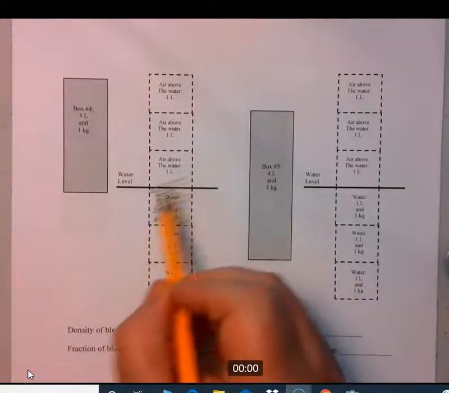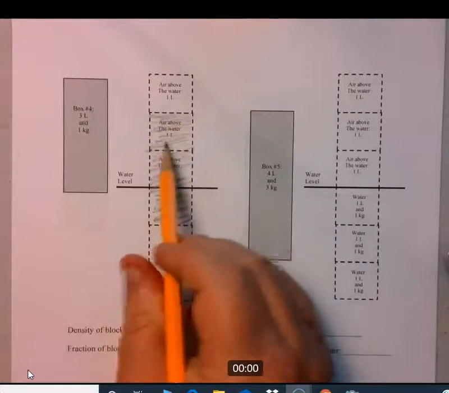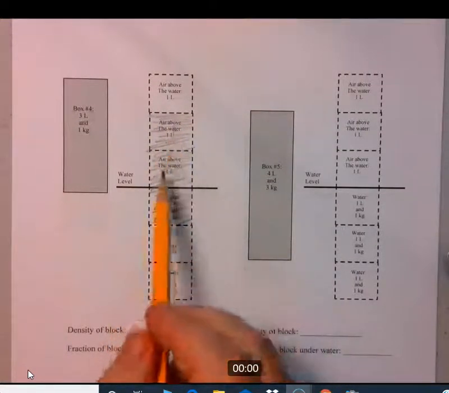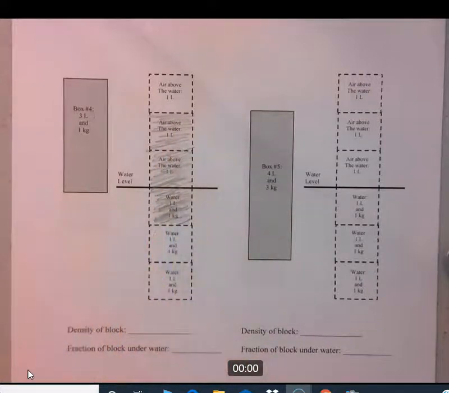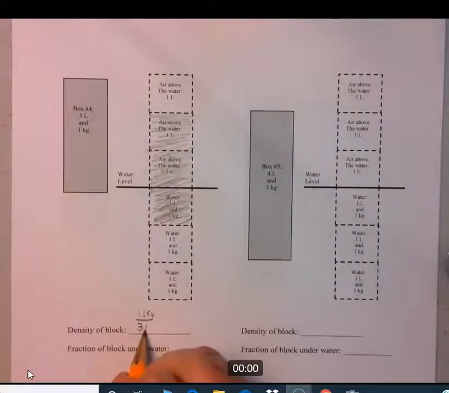They sit up above the water. And there's 3 liters and 1 kilogram. All right, so the density of the block is 1 kilogram for every 3 liters, or 1/3 kilogram per liter.